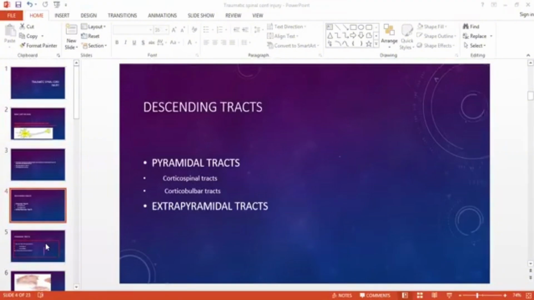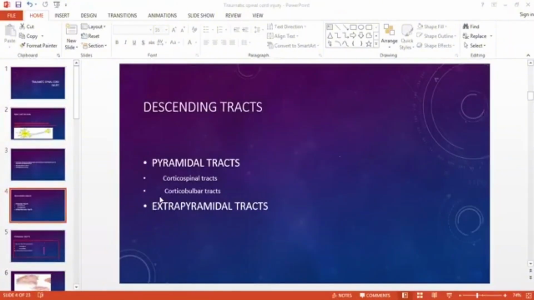Now we are going to discuss first the pyramidal tracts. Let me just pull this up. Fine. So for the pyramidal tracts, first of all, we need to understand why they are called pyramidal tracts. We have discussed that they are descending tracts, they are motor tracts, and they travel from the brain towards the spinal cord.